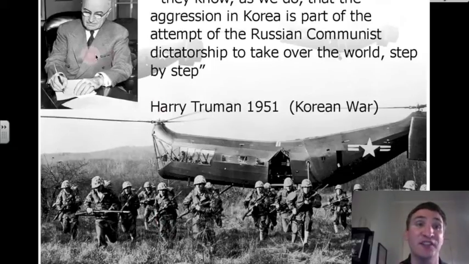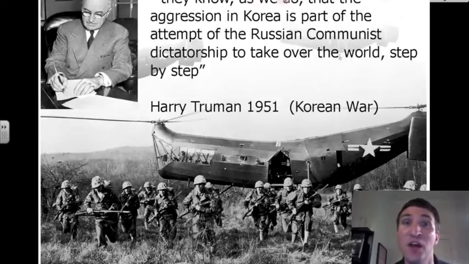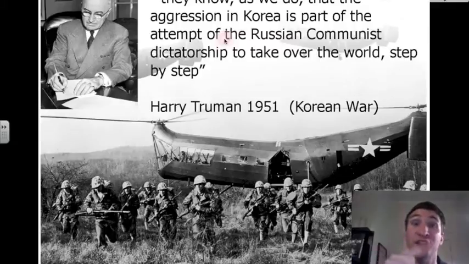Here's how he justifies it. He's signing his letter of ground troop approval. He says they know, as we do, that the aggression in Korea is part of the attempt of the Russian communist dictatorship to take over the world, step by step.